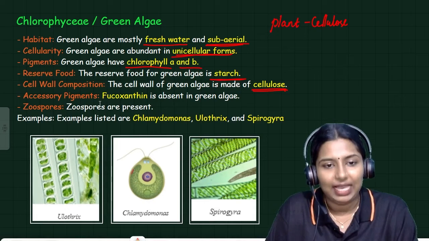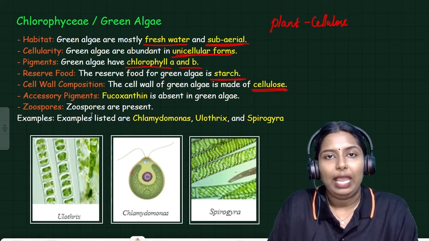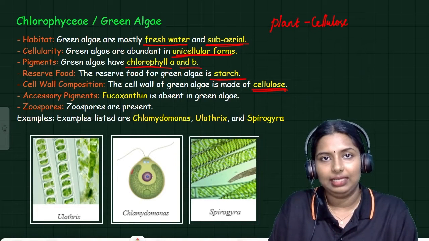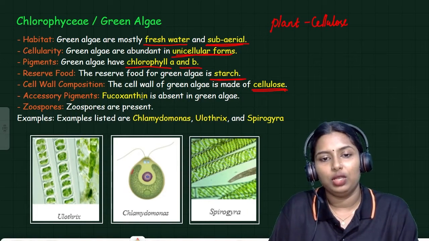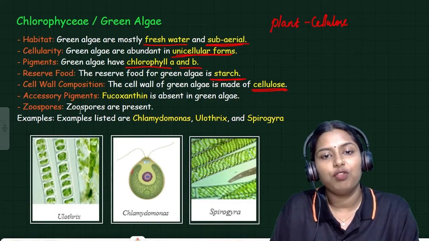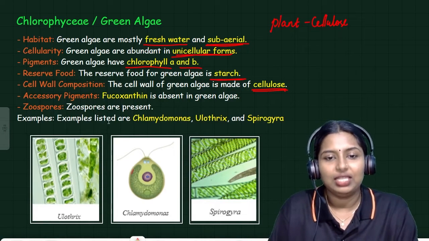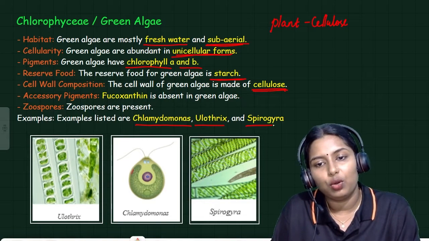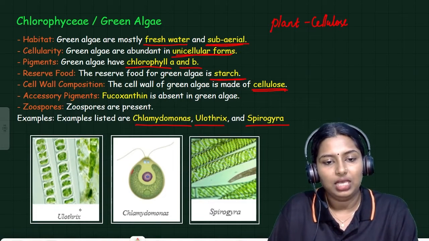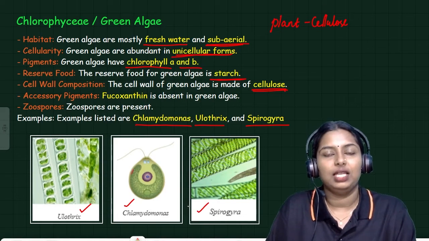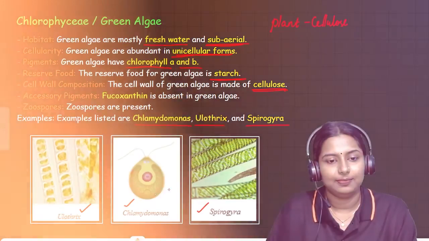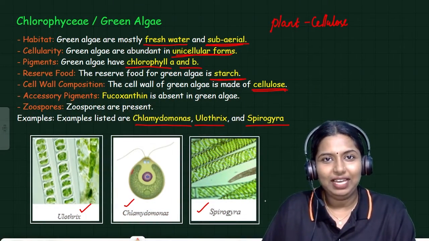Clear? Next, spores. I already told you asexual reproduction happens in algae. The motile zoospore is present for asexual reproduction, and the major examples are Chlamydomonas, Ulothrix, Spirogyra. Here you can see Ulothrix, Chlamydomonas, Spirogyra. These are the major examples of Chlorophyceae or green algae. Is that clear for you?